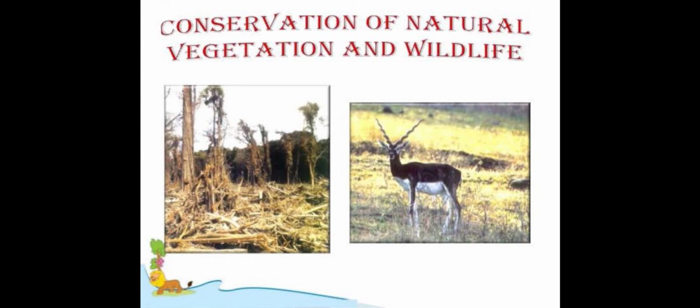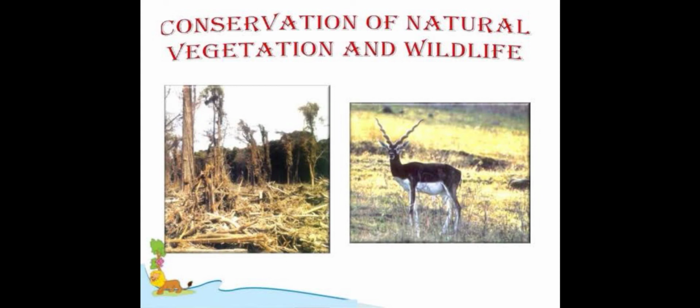So we humans, our activities are disturbing and destroying many species of plant varieties and animal varieties. And we should open many national parks and wildlife sanctuaries, and we want to encourage many programs like Vanamahotsav Day, so that on Vanamahotsav Day the children will start to plant trees, and they will pour water on them.